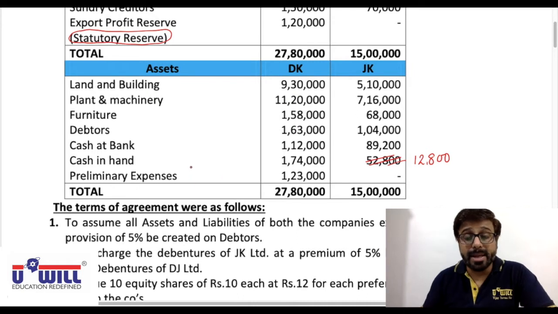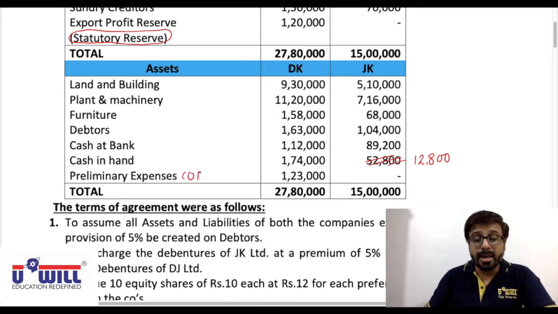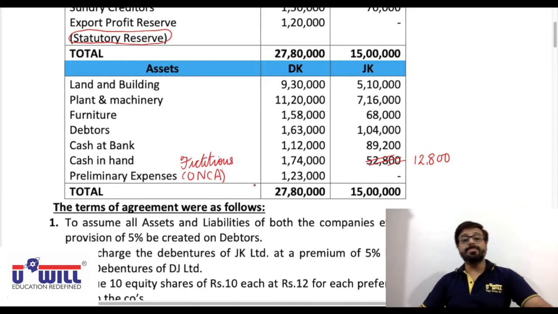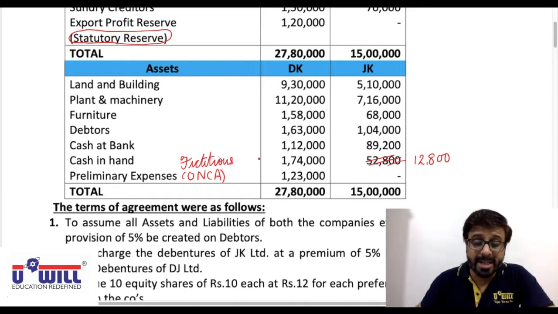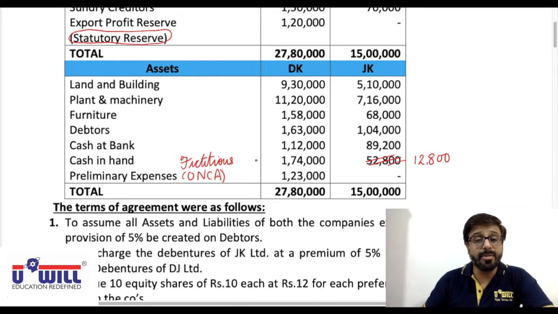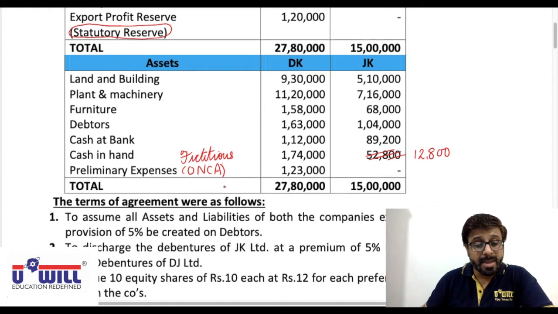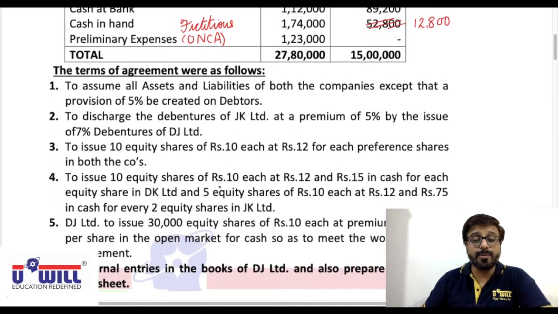And what is preliminary expense? It is other non-current asset, or you can say it's a fictitious asset. Okay, a fictitious asset means that the sixth closing entry comes in the books of the transferor company, for other non-current assets items. The terms of agreement were as follows.